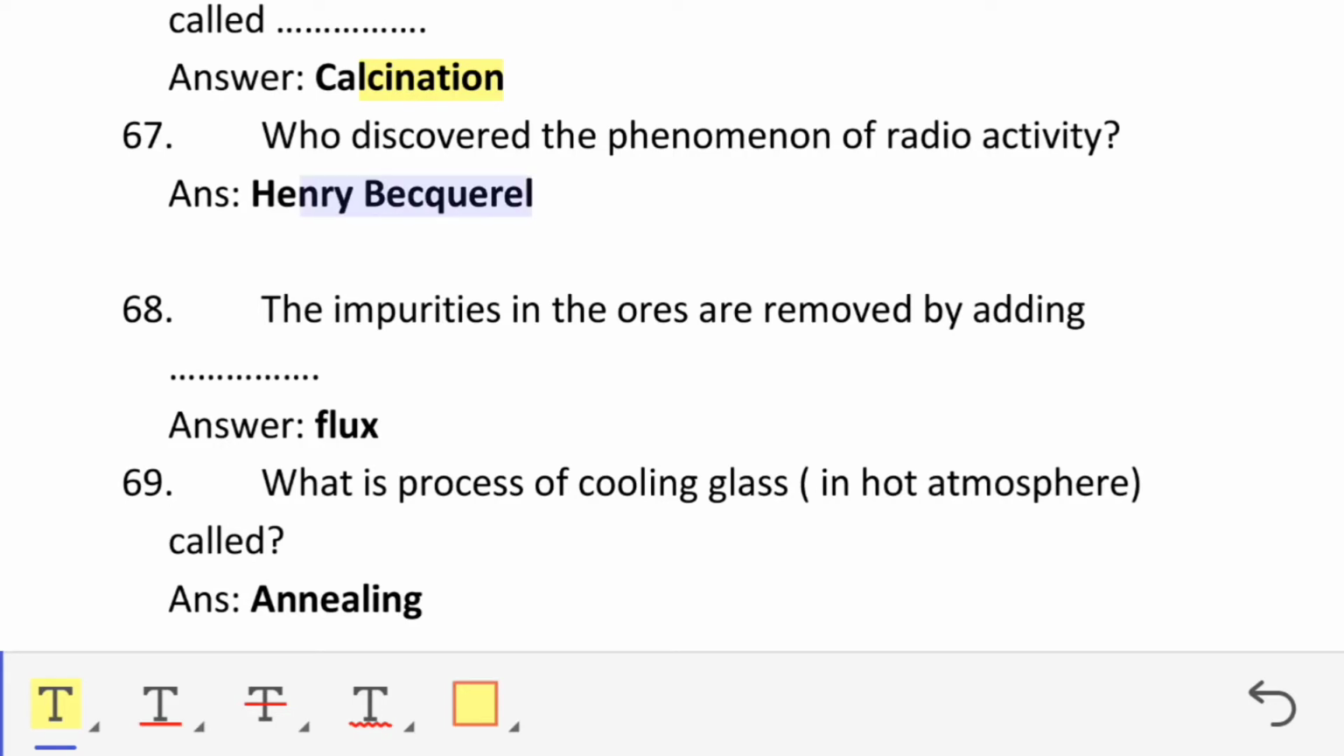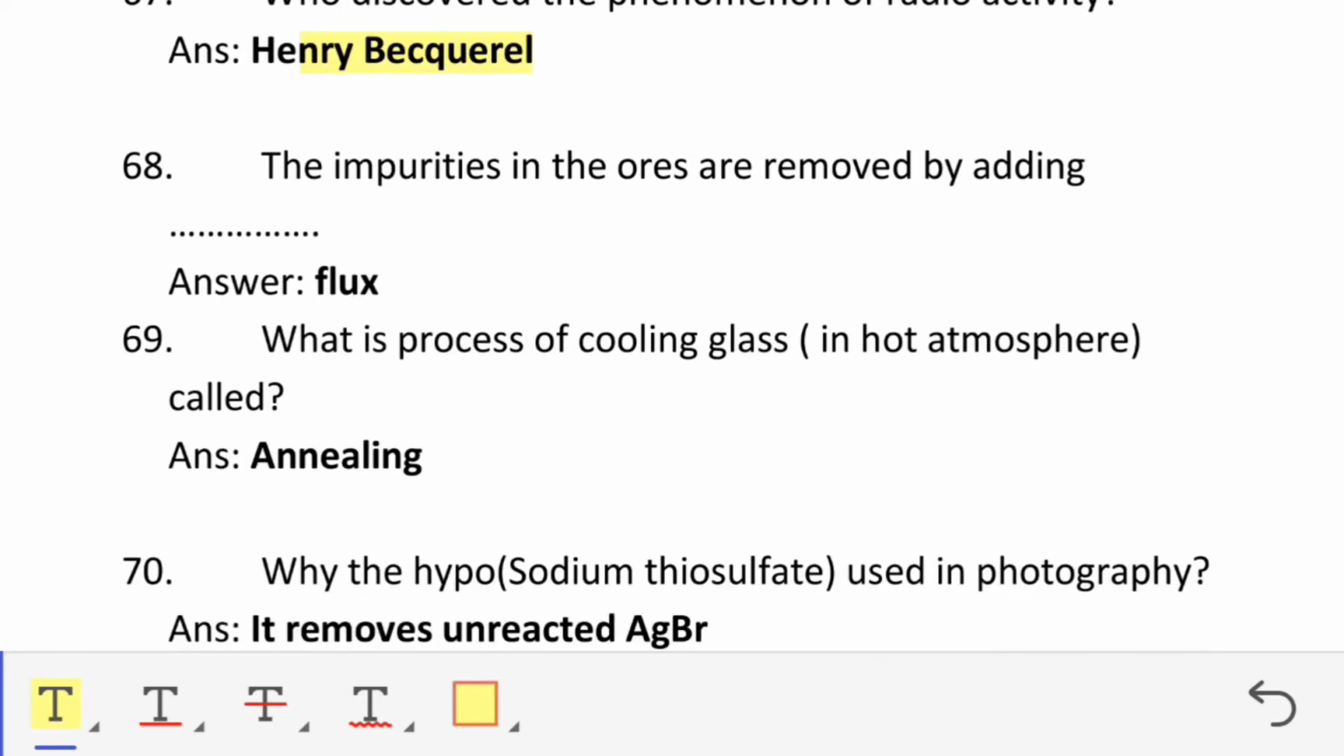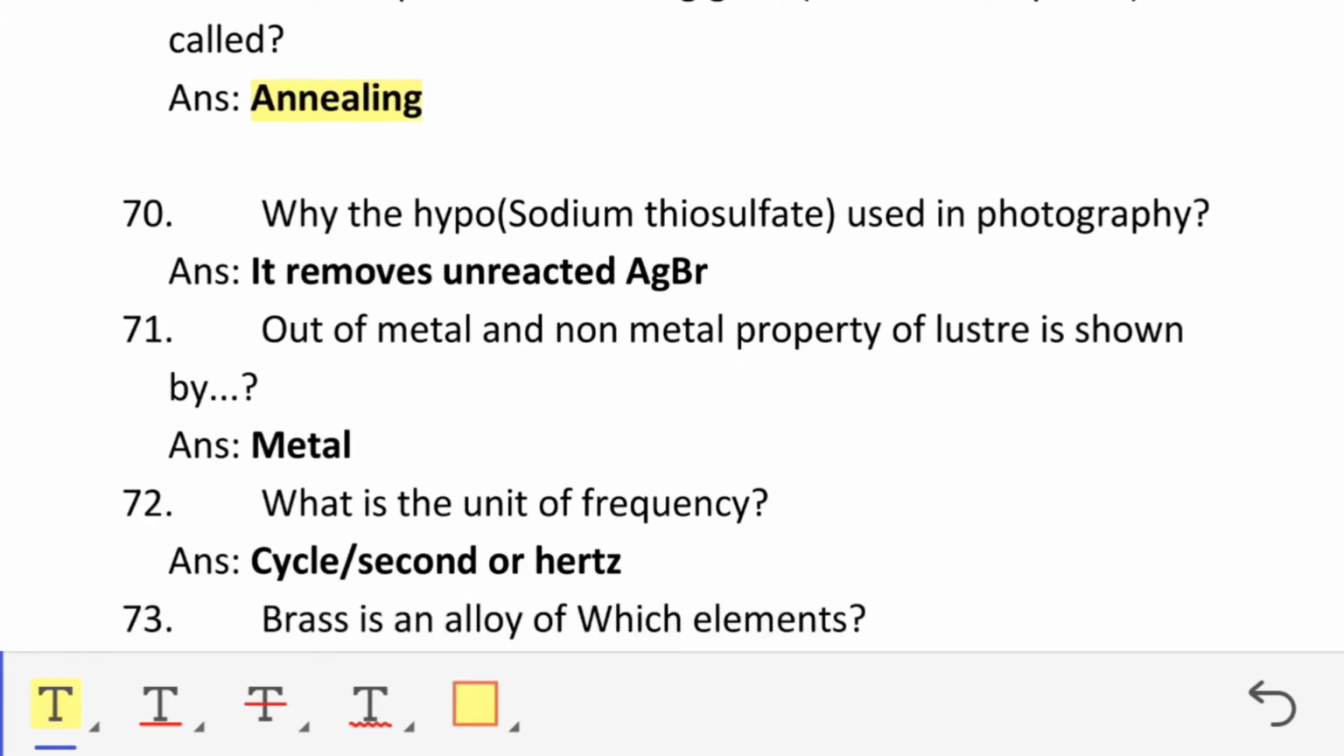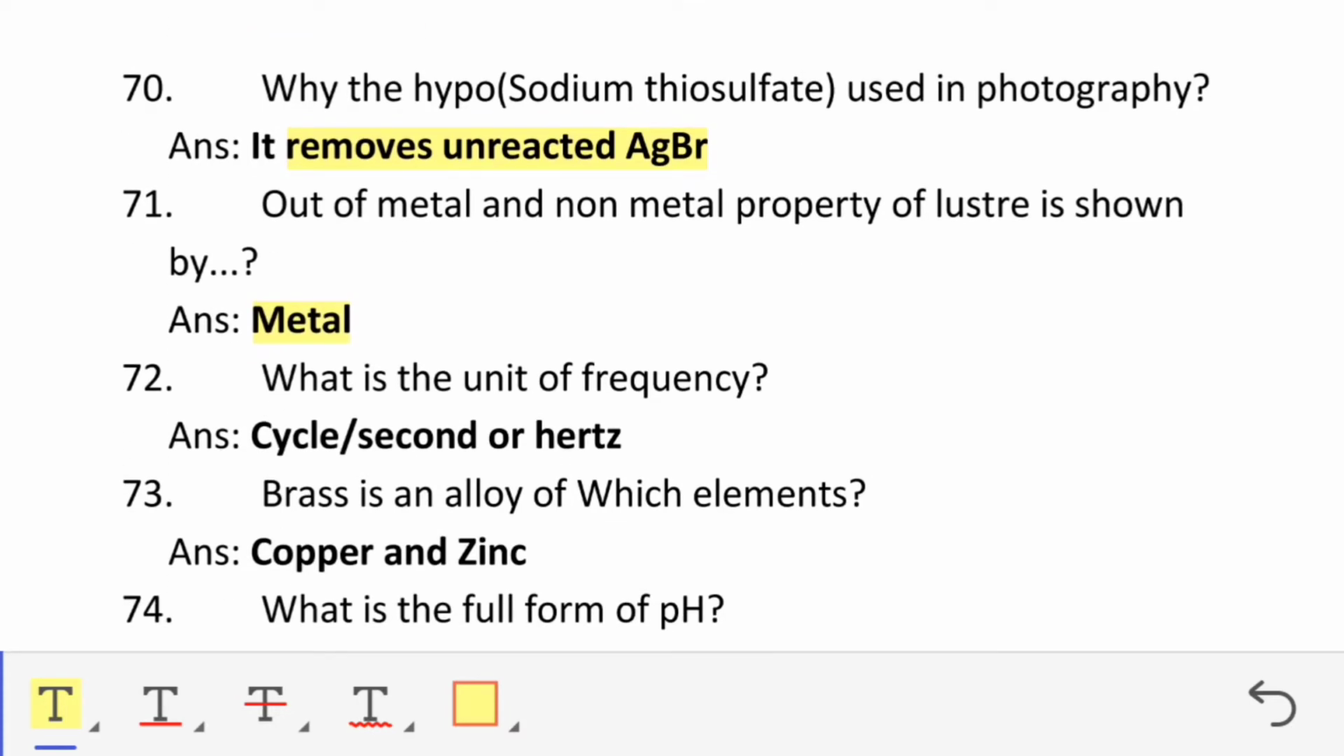Who discovered the phenomenon of radioactivity? Henri Becquerel. The impurities in the ores are removed by adding flux. What is the process of cooling glass slowly called? Annealing. Why is hypo used in photography? It removes unreacted AgBr. Out of metal and non-metal, the property of luster is shown by metal. What is the unit of frequency? Cycle per second or hertz.